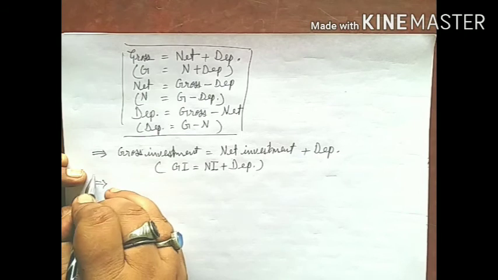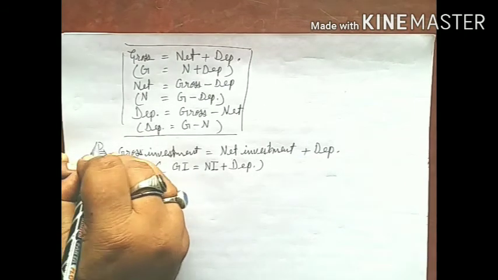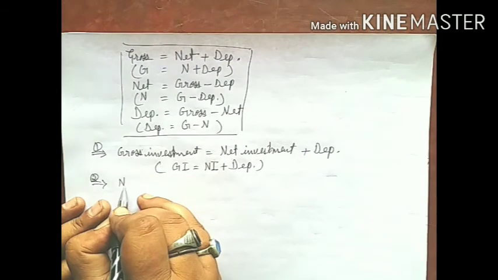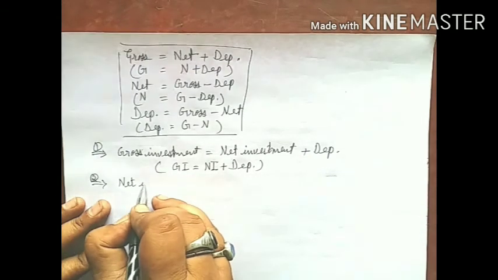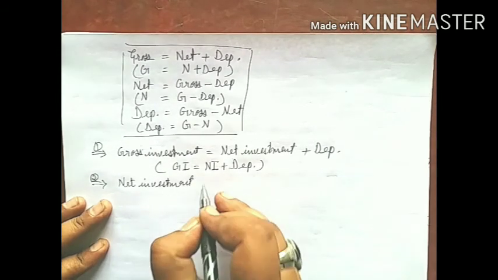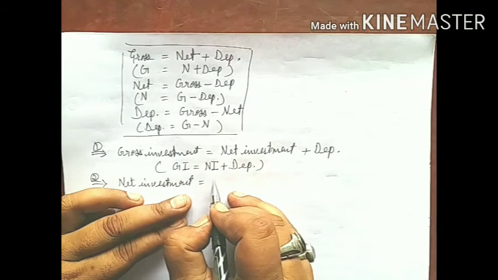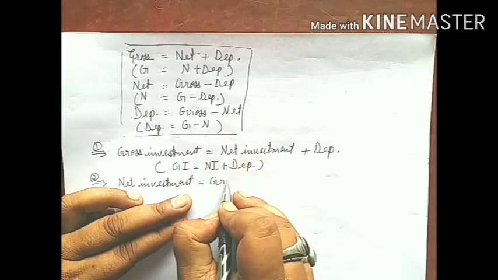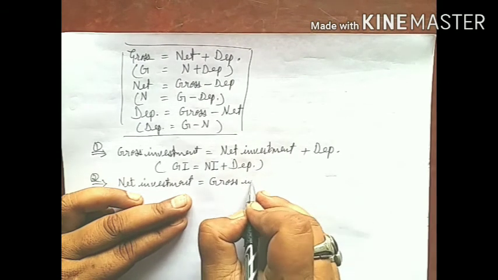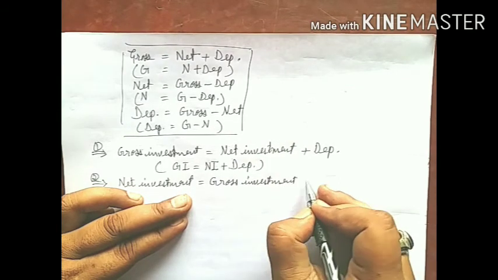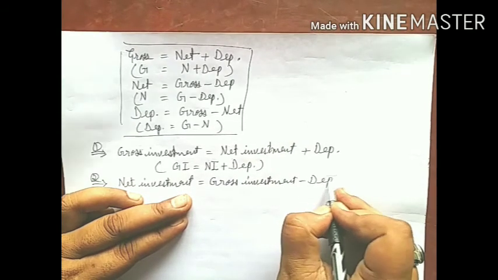Second, net investment is the difference of gross investment and depreciation.